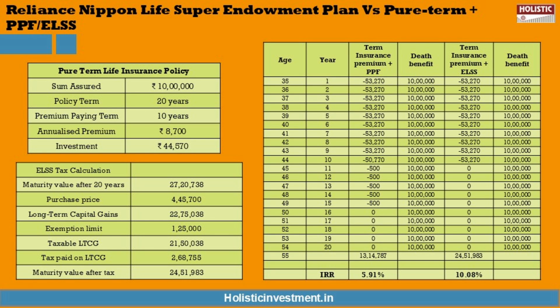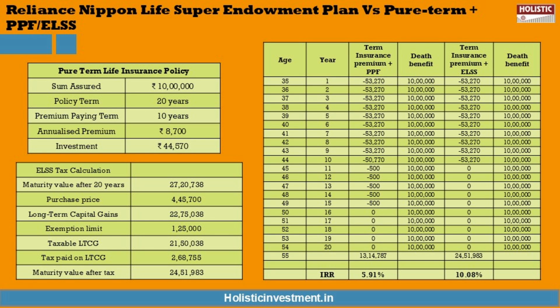A minimum contribution of 500 rupees per annum for 15 years is required for the PPF account. So we have made adjustments in the last few years' contribution. In this case, PPF is projected to grow to 13.14 lakhs by the end of the policy term, offering an IRR of 5.91%, comparatively higher than the Reliance Nippon Life Super Endowment Plan's IRR.